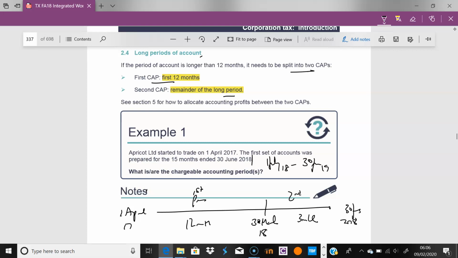That's the only reason you go through this sort of process. So you can do this, and they'd file, of course, one long period. But in terms of taxation, as you can imagine, HMRC want money, so they want to make sure they can get their money based on these chargeable accounting periods. So this is chargeable accounting period 1, chargeable accounting period 2.